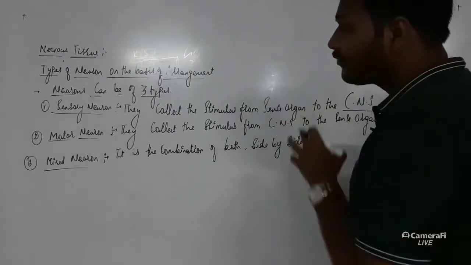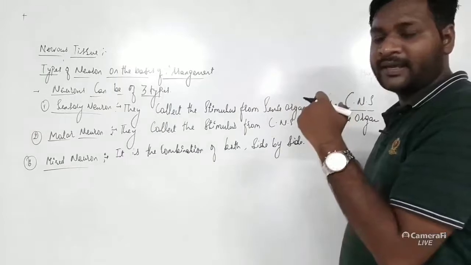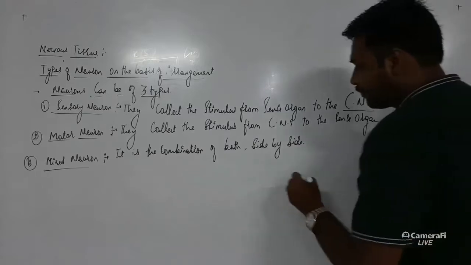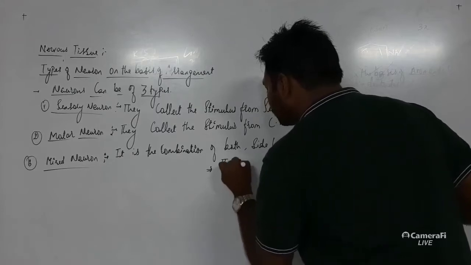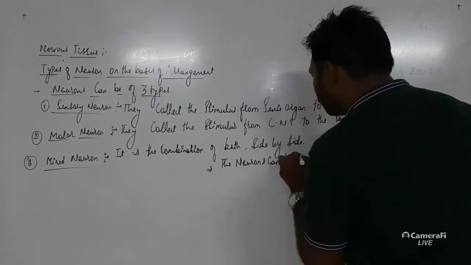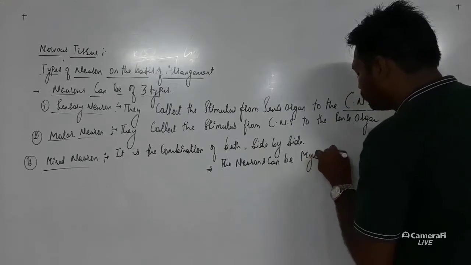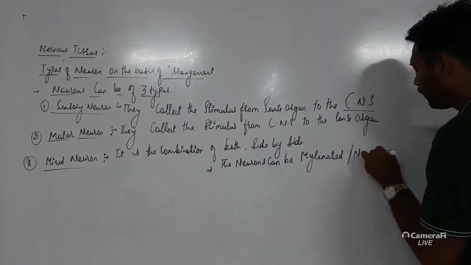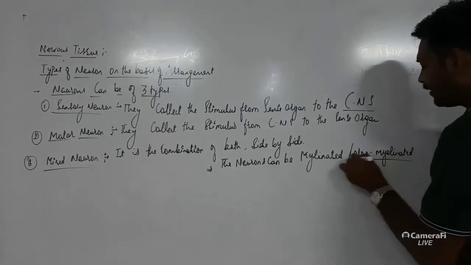Now apart from this, one more type is there which we are supposed to add into the previous part. Okay, that is, I'll write here, this is another point. The neurons can be myelinated or non-myelinated. Now what is meant by myelinated or non-myelinated?